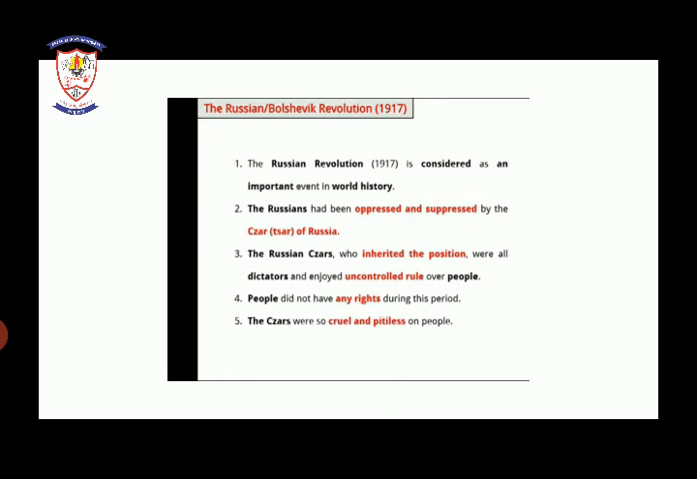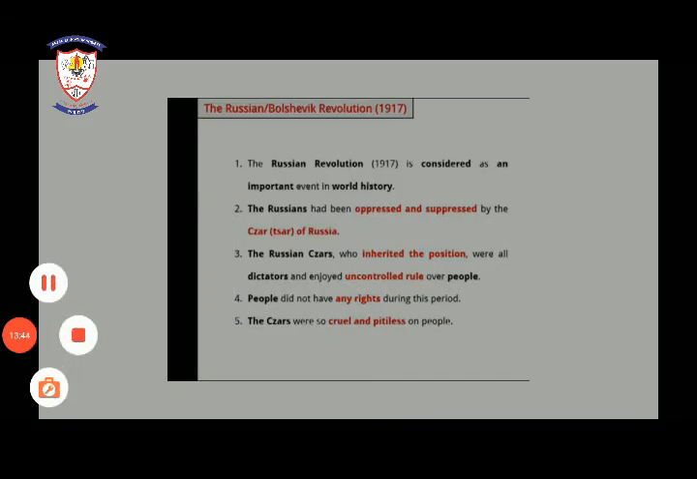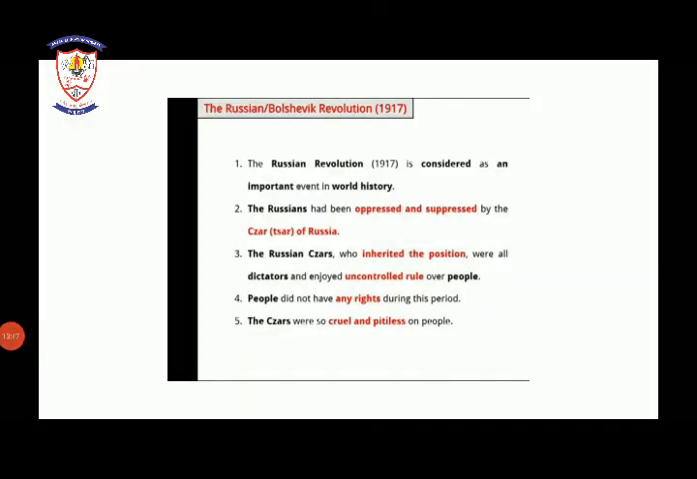The Russian Revolution, same as the First World War, created an unforgettable moment in world history. The Russians had been oppressed and suppressed by the Tsar of Russia. The Tsar inherited the position as a dictator and enjoyed uncontrollable rule over all the people of Russia.